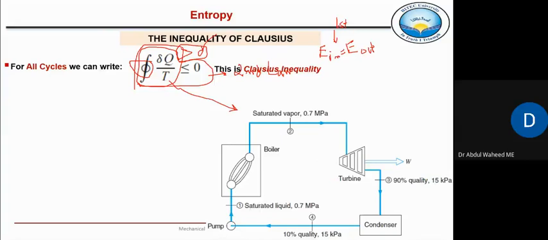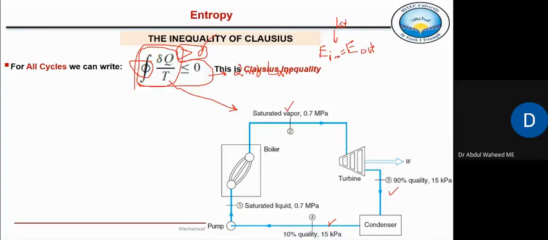So here is point 1. The fluid is entering as saturated liquid at this pressure into the boiler, leaving at this state, leaving the turbine at this state, and leaving the condenser at this state. Right. So these are the data points which are taken from that plant. Now we shall apply this Clausius inequality to this plant.